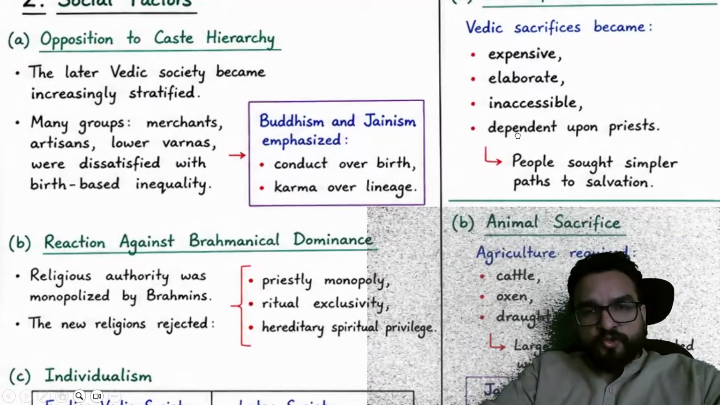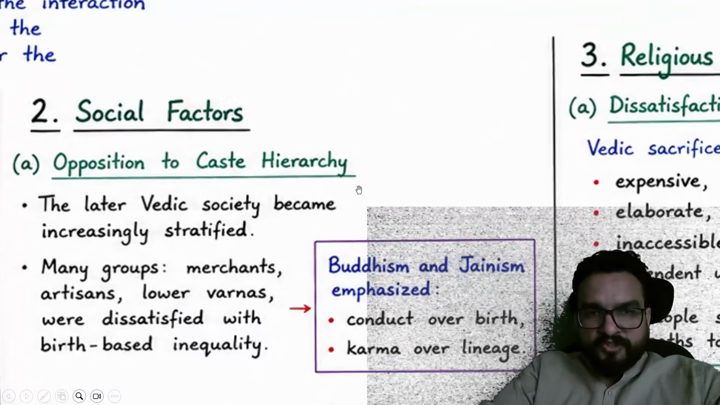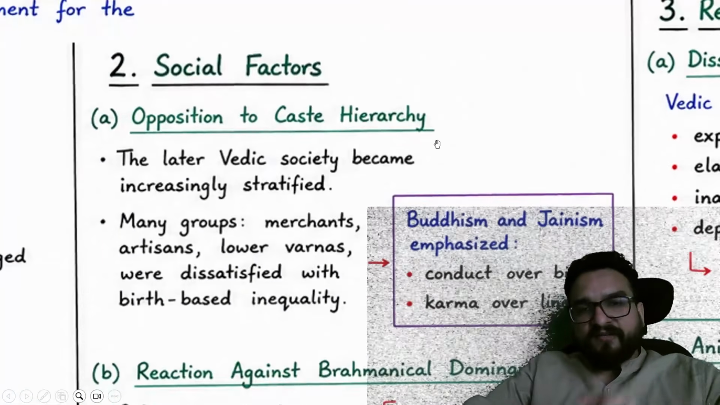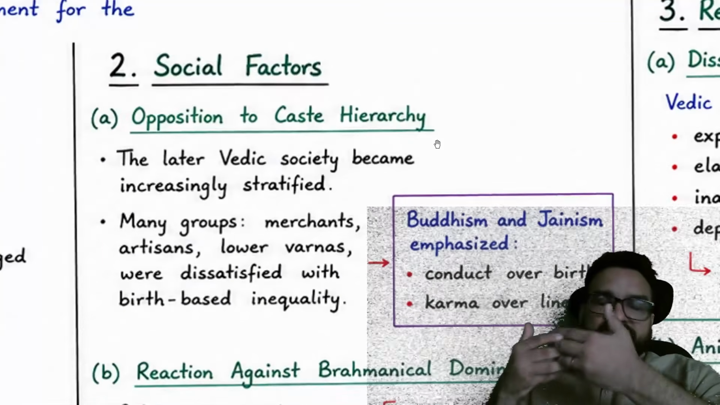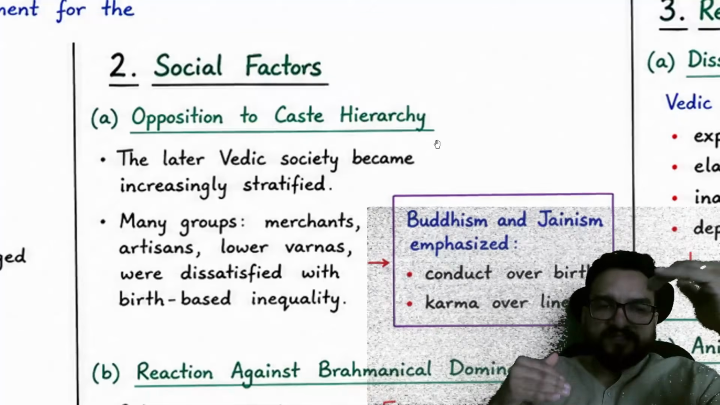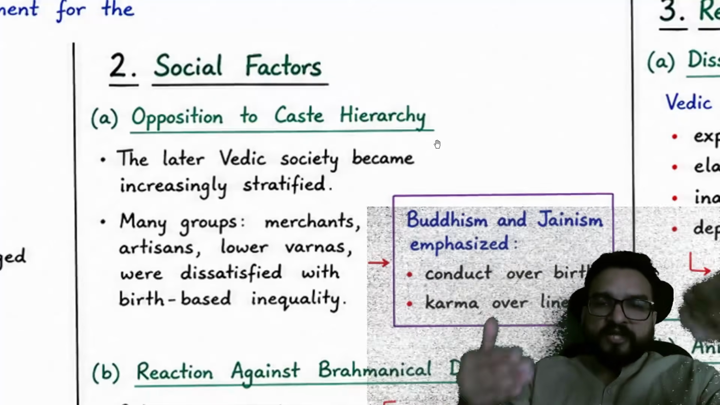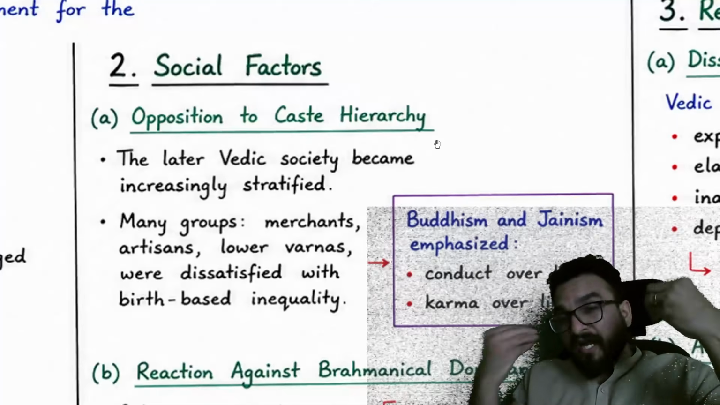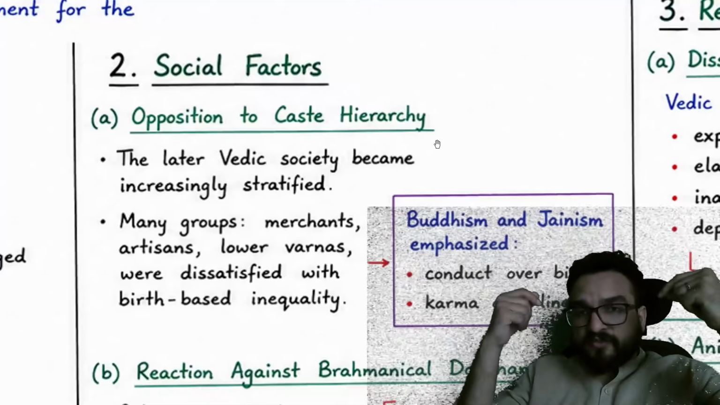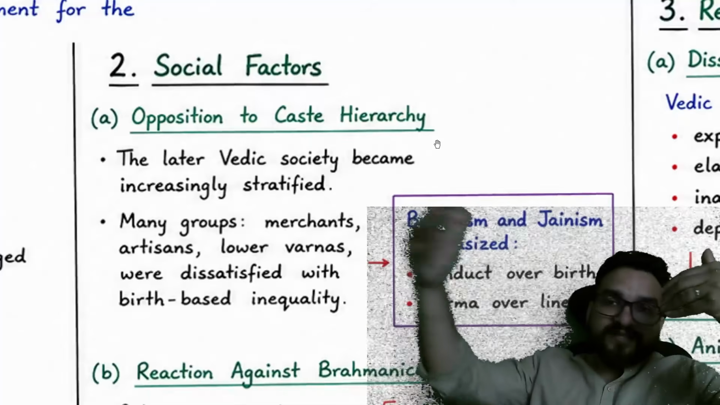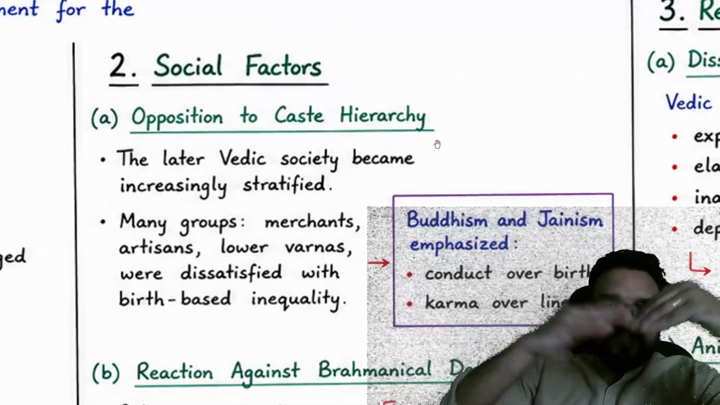Now let me show you the social factors. Opposition to caste hierarchy: later Vedic society became increasingly stratified. For example, merchants, artisans and lower varnas were dissatisfied with birth-based inequality. Merchants were wealthy, they were more prosperous than other people, but in society their prestige was not there.